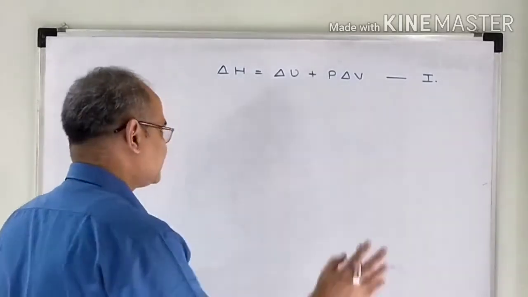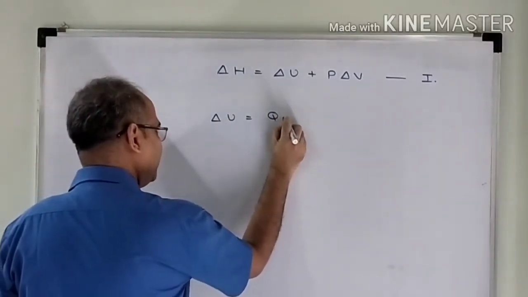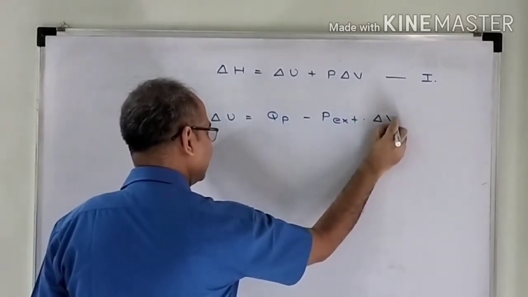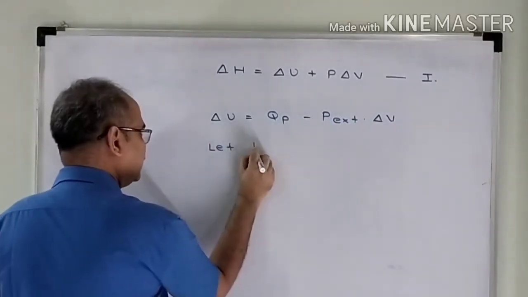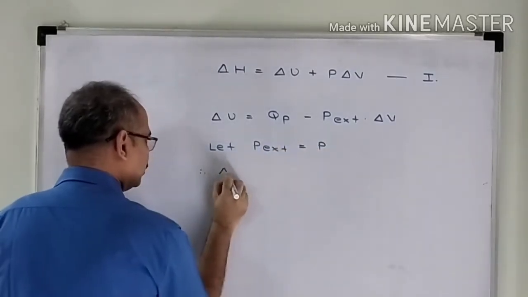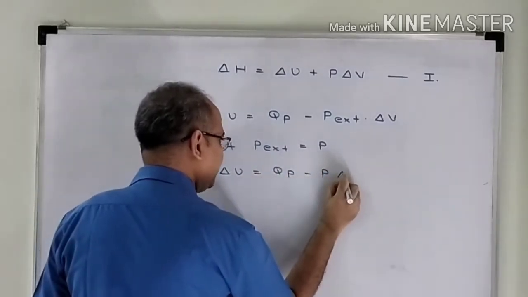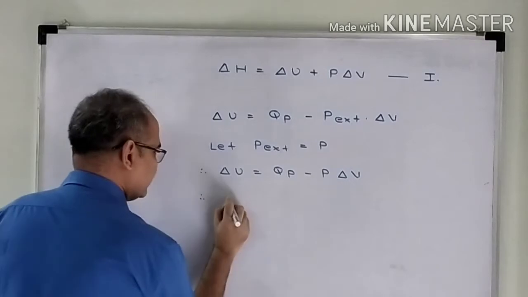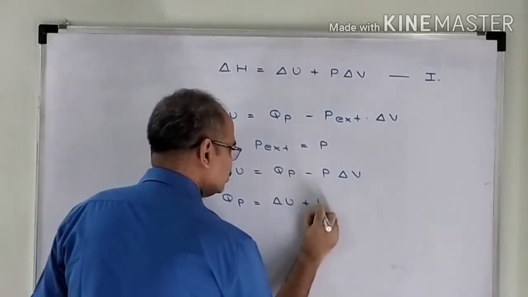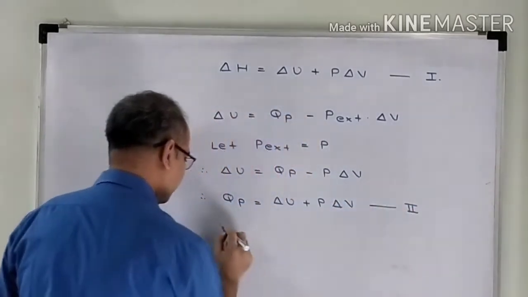Delta U is equal to Q minus P external into delta V. Let P external be equal to P. Therefore, delta U is equal to QP minus P delta V. Rearranging the terms, I get QP is equal to delta U plus P delta V. Call this as relation number 2.